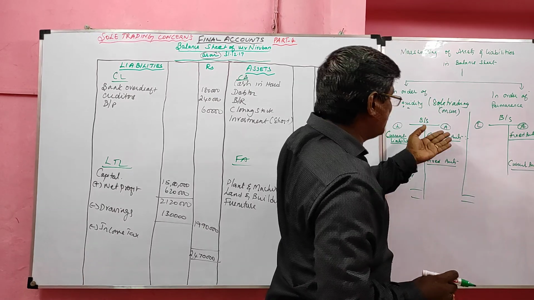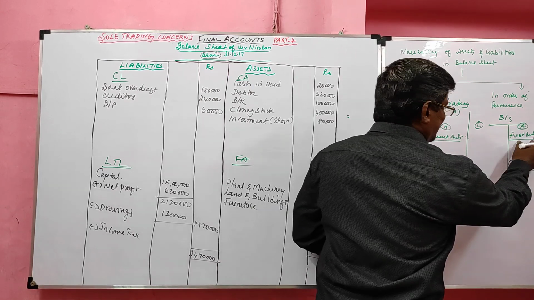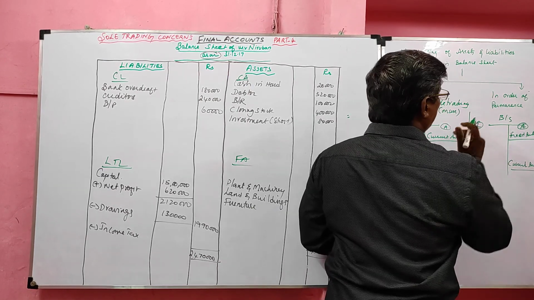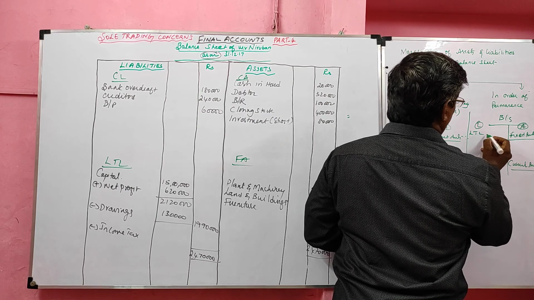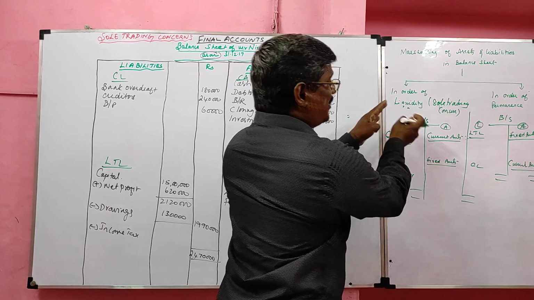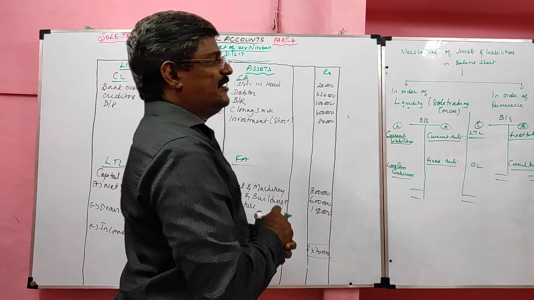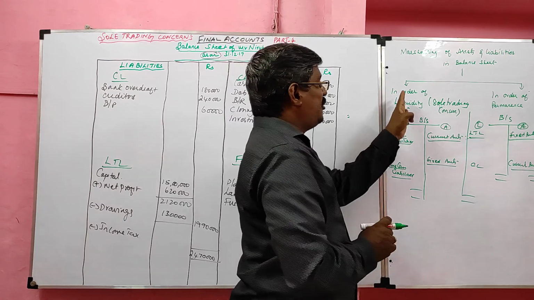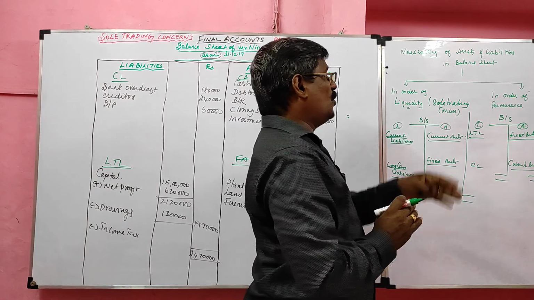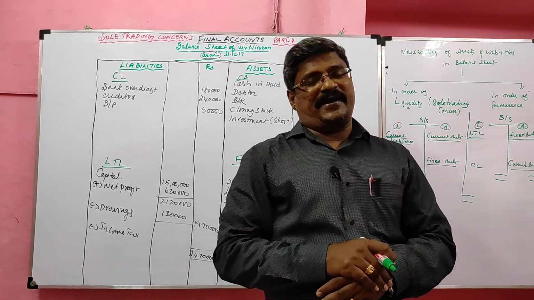We just reverse the order of liquidity. In liability side, first long term liability, then current liability. So if we reverse the balance sheet under in order of liquidity, we get in order of permanence. In order of liquidity is followed by sole trading concern, in order of permanence by companies.